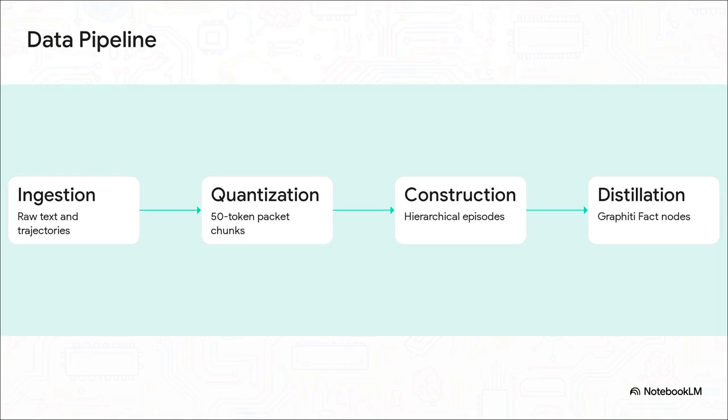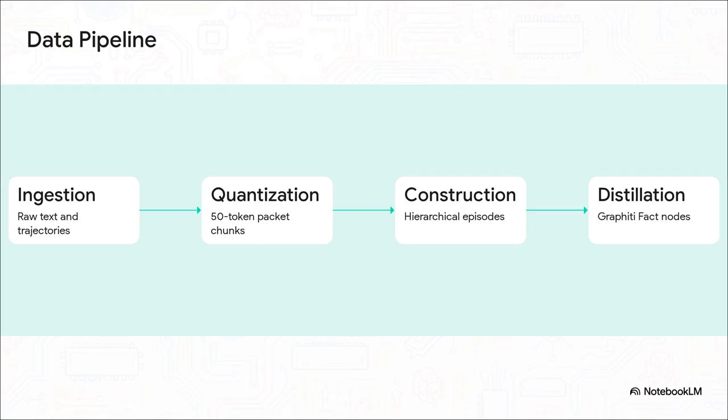We're starting at the absolute beginning of the data pipeline. How does a continuous, messy stream actually become a structured node in our memory graph? Well, the system ingests either free-form unstructured text or agent execution trajectories. From there, it chunks that chaos into discrete 50-token packets inside the quantization layer.